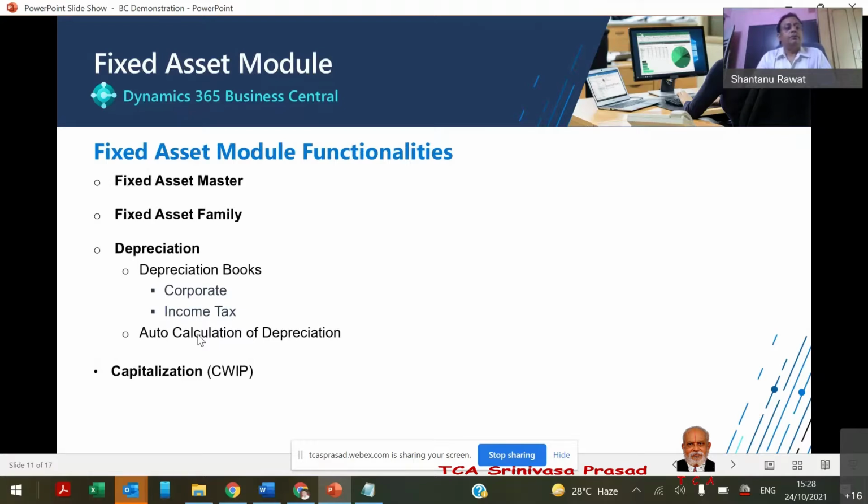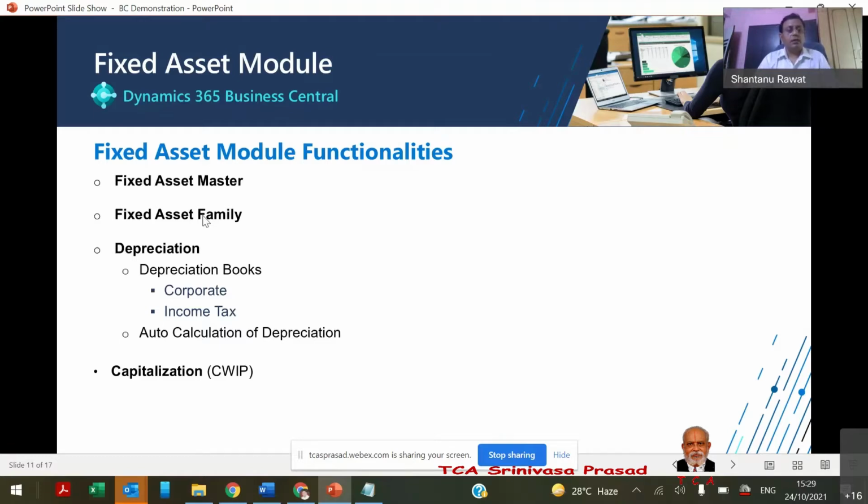The fixed asset module. Here we maintain the fixed asset master. For every single asset, we create a fixed asset master. But there could be a fixed asset family as well. Maybe multiple fixed assets fall under one fixed asset family, or maybe some plant, and the plant has various machinery or various components.